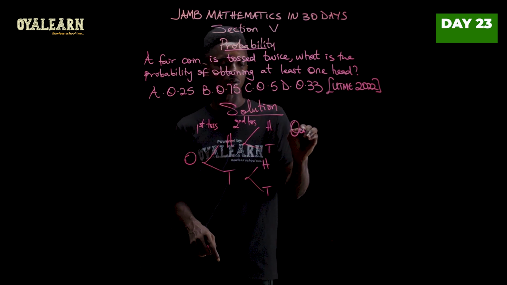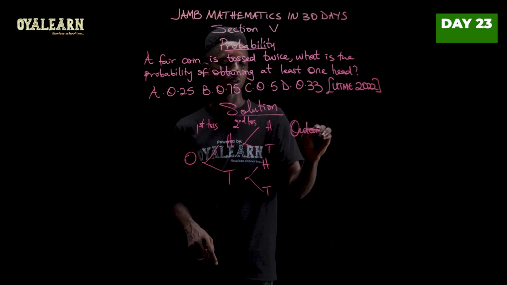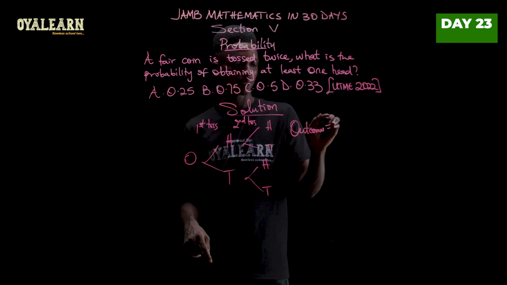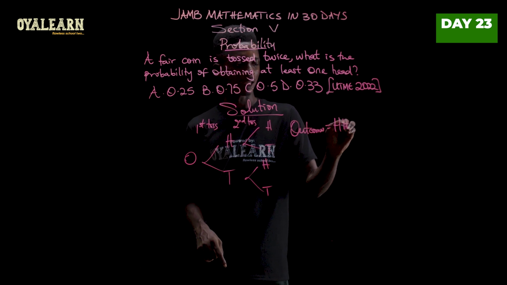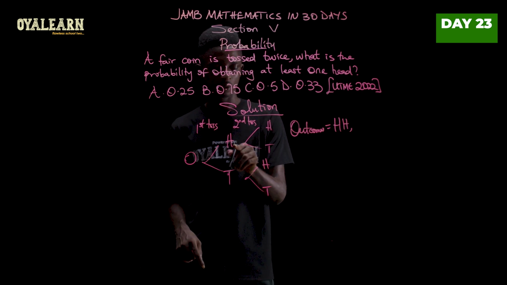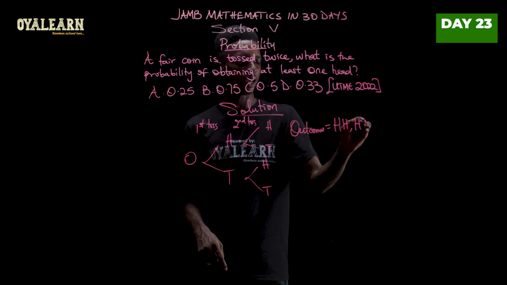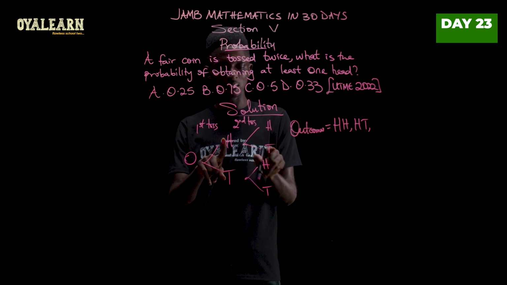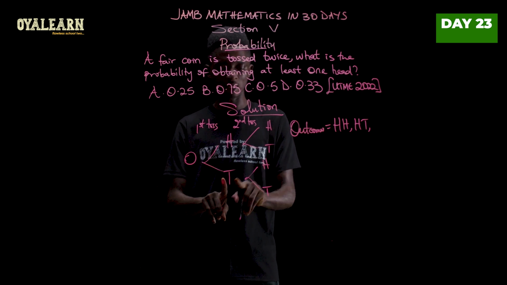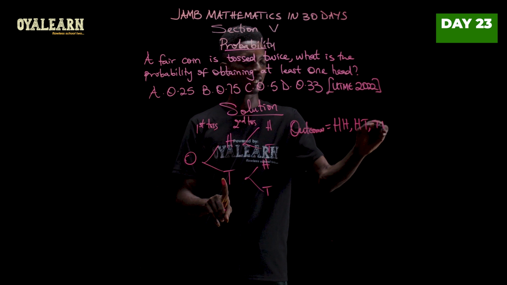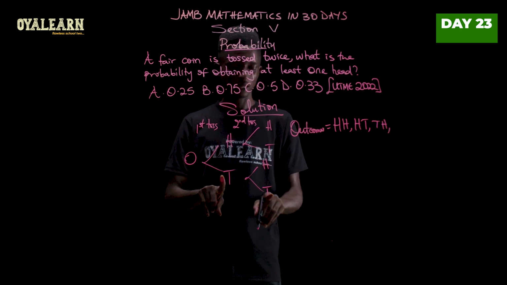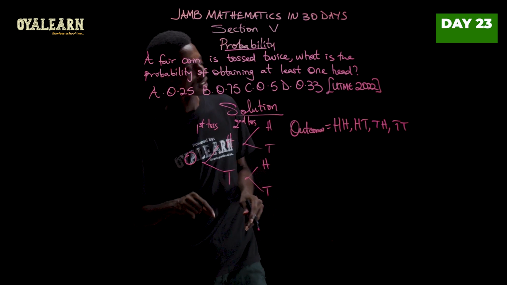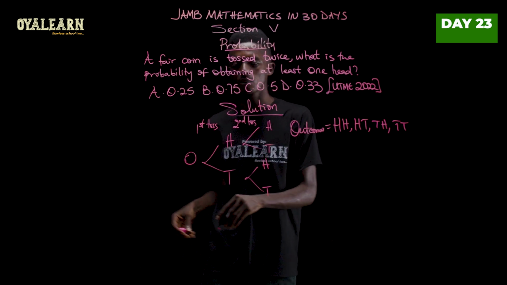So our outcomes would be head, head, head, tail. Now to this, since we have already paired this with this, now we go to this. So we pair this now. So we have tail, head, and then tail, tail. So in this case, these are the 4 outcomes possible.